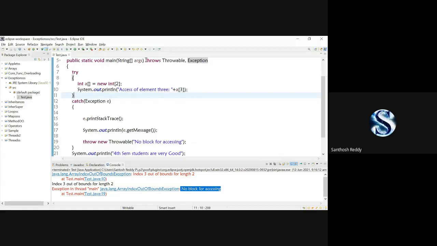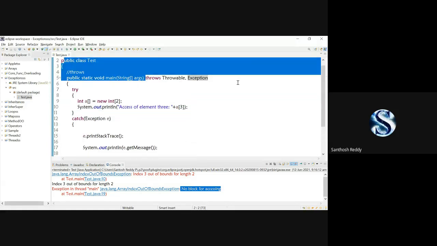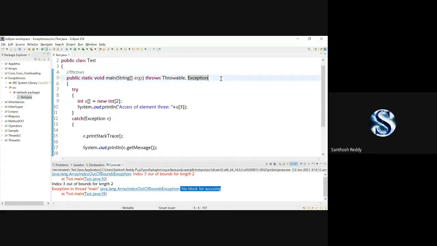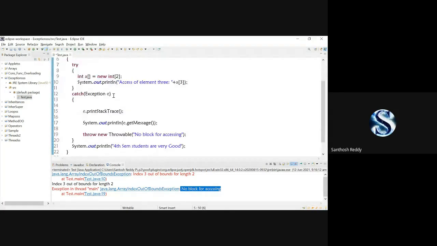At this throws, you can write n number of classes. Along with an exception, what can I write? ArithmeticException. You may write like this. So you can write n number of exception classes, however many you require. But make sure that once you have declared a throws class here, you should have a try catch block in that particular method.